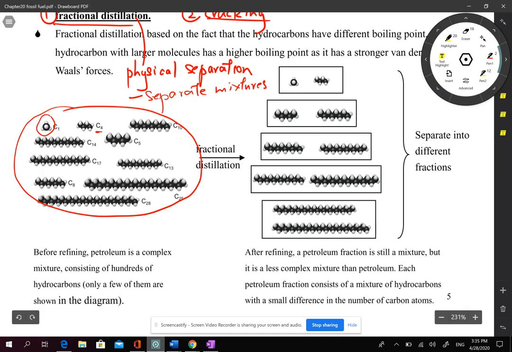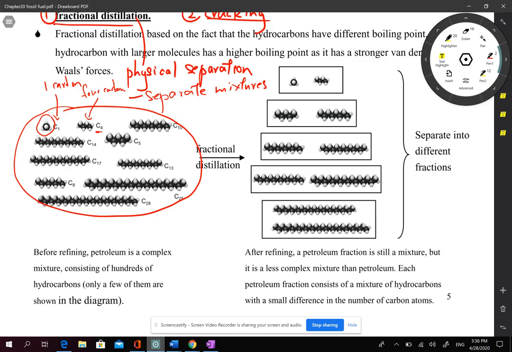So C1 means a molecule contains one carbon, and C4 is a molecule containing four carbons. You can see that in petroleum there are so many different kinds of molecules containing different numbers of carbons.